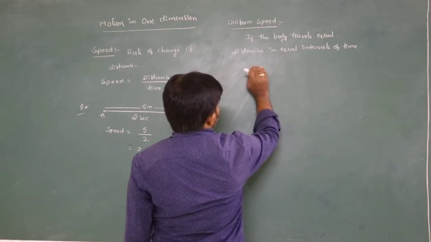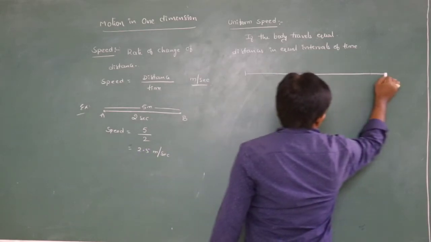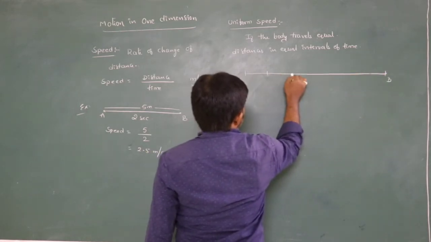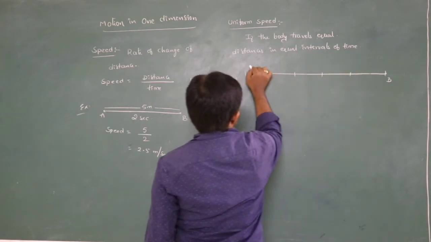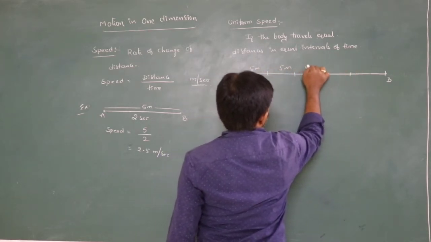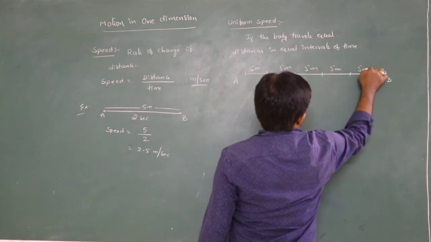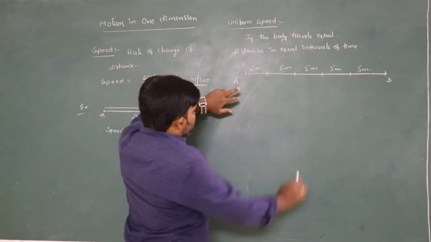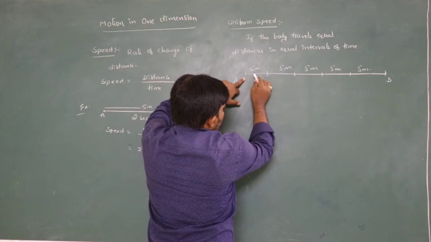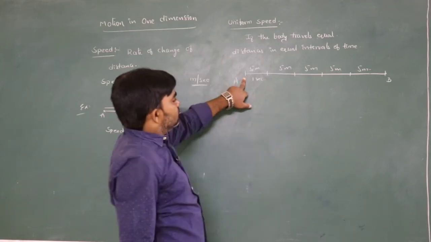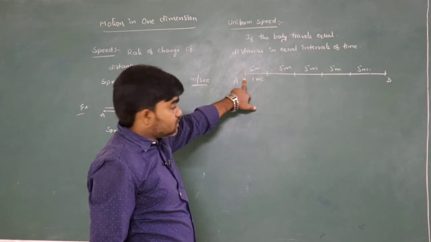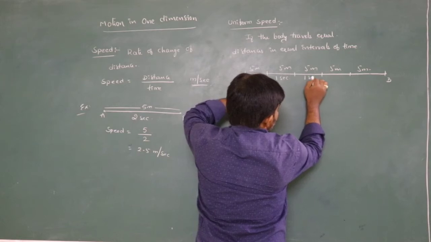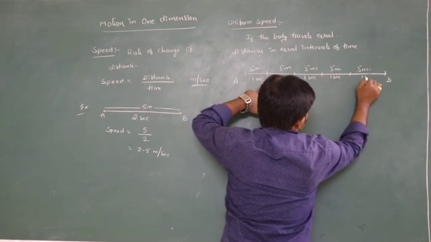Now come to the point. For example, this is A and this is B. Let us say I am dividing this into intervals of 5 meters. If the time taken to travel the first 5 meters is 1 second, and the next 5 meters also 1 second, and the next also 1 second.